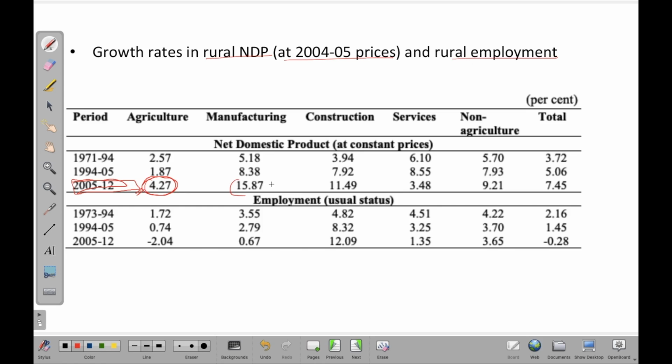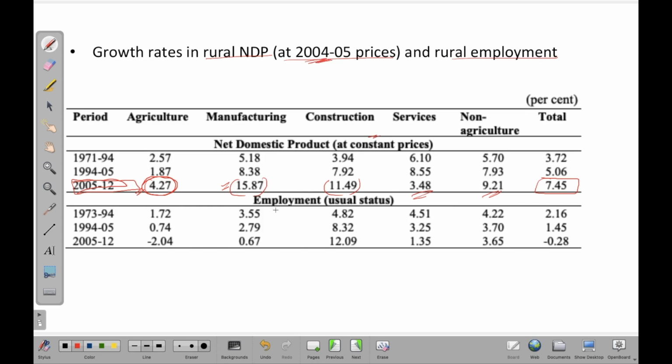Right, manufacturing has grown at about 15.87, construction at about 11.49, and services is around 3.48, and non-agriculture at 9.21. So overall the growth is that of 7.45%. Right, this is at constant prices, that is that of 2004-5.